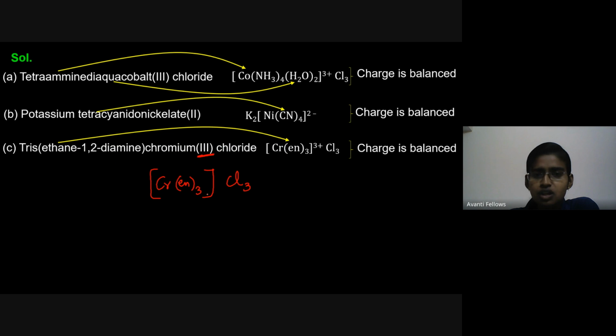So try to solve more questions from this part. If you get any question from this nomenclature part, you can score marks so easily. It is not a time-consuming question, so you can get the answer easily. So try to concentrate on it and solve more nomenclature questions with more compounds.